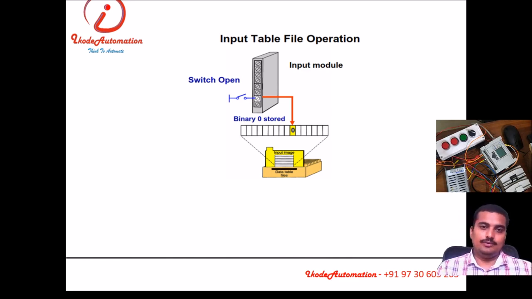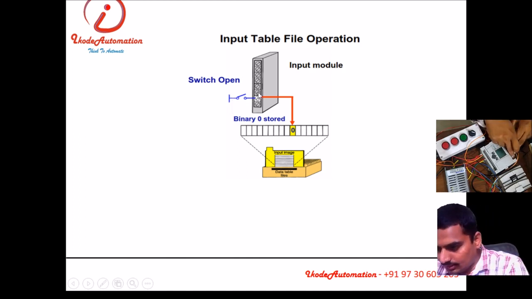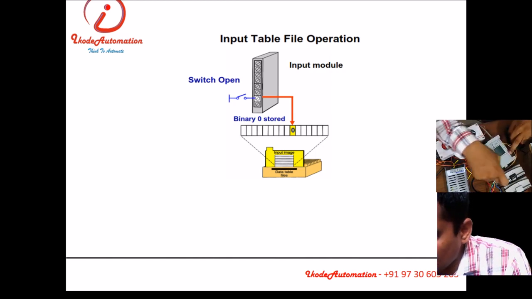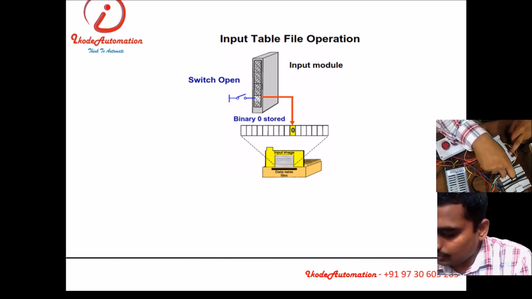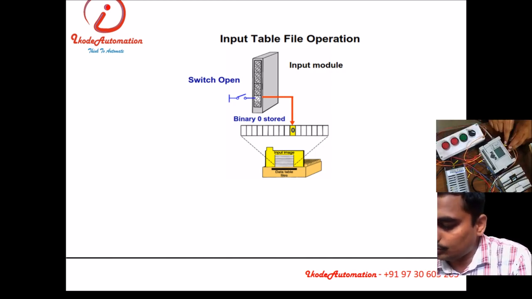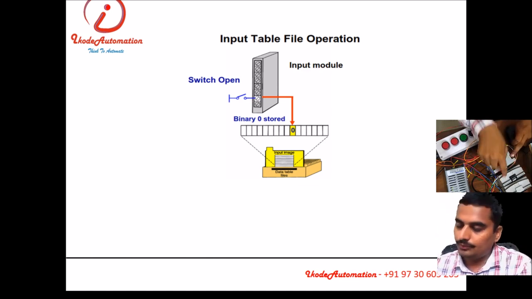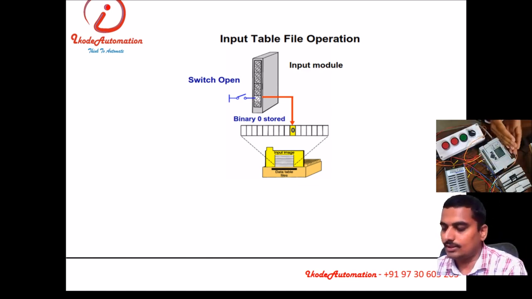We can directly see this is physical input connected to the input card. Here we have an input card. This is one input card, and this is another input card. Whatever input is connected to these input cards will be sensed, and the status of that input will be stored in the input data table.